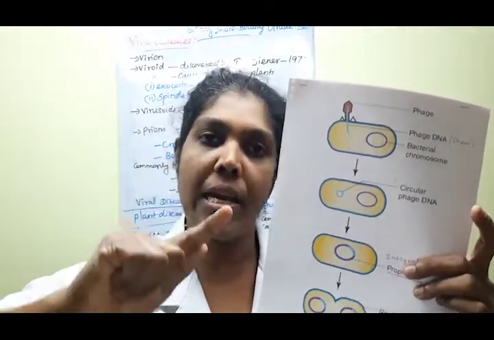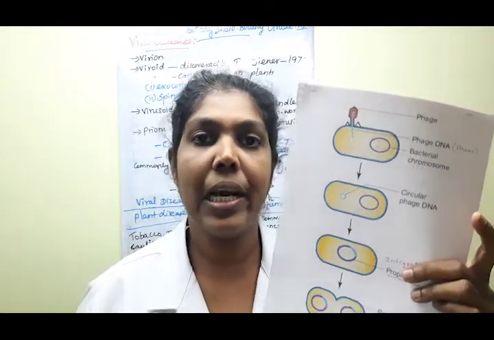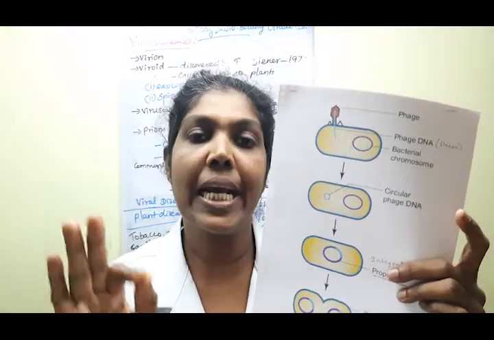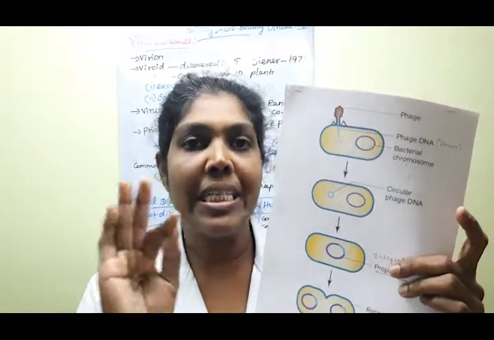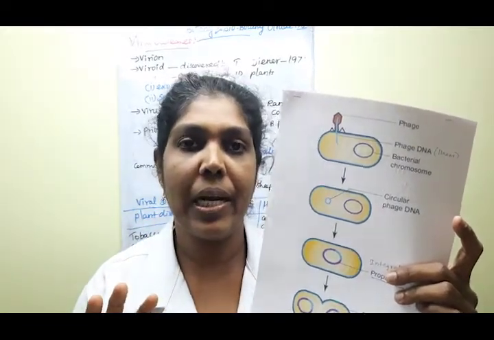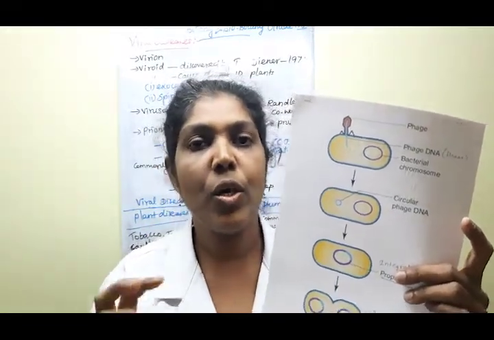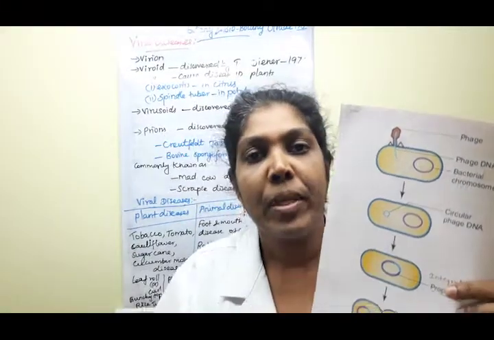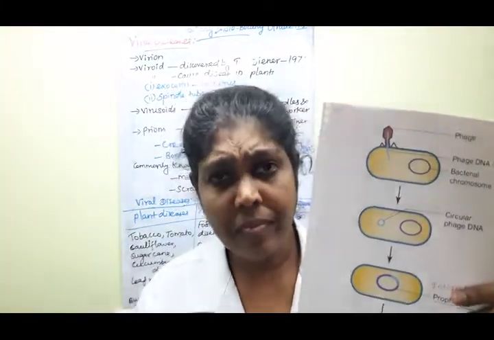Okay, the integrated form of this phage DNA is known as prophage. Clear, children? Say yes or no? The integrated form of the phage DNA is known as prophage. Clear, children? Say yes or no? So then what will happen? The phage only. Very good.